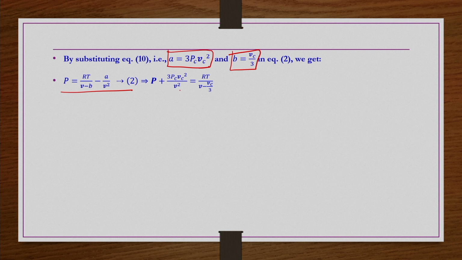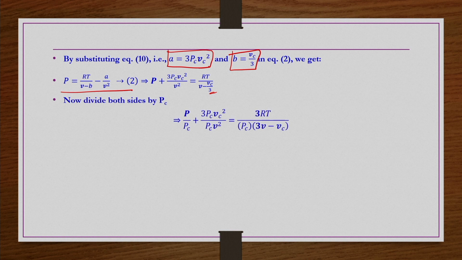So, whatever this a by V square is there, I am taking to the left hand side, and in place of a I have written 3 Pc Vc square divided by V square, and on the right hand side RT by V minus b as it is, in place of b I have written Vc by 3. Now, divide both sides by Pc. So, I have Pc by Pc plus 3 Pc Vc square by Pc V square is equal to RT by Pc, and then this term I have done the LCM. So, then we have this term V minus Vc by 3, I can write 3V minus Vc by 3. So, that 3 I have taken to the numerator.